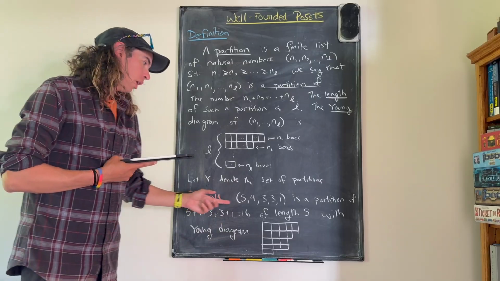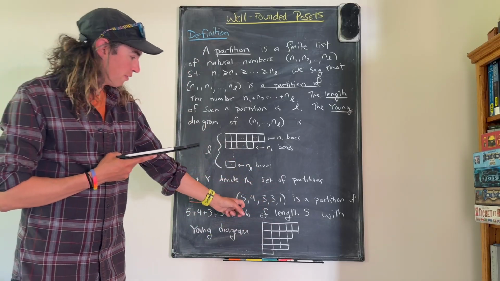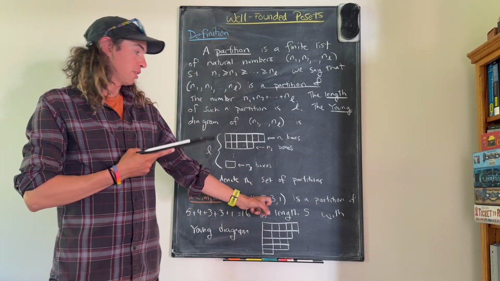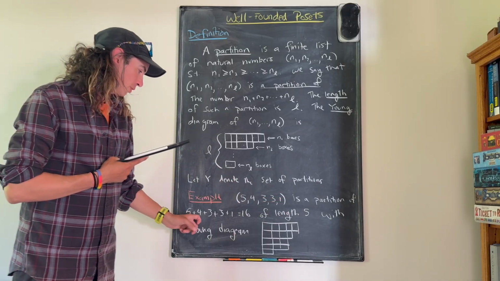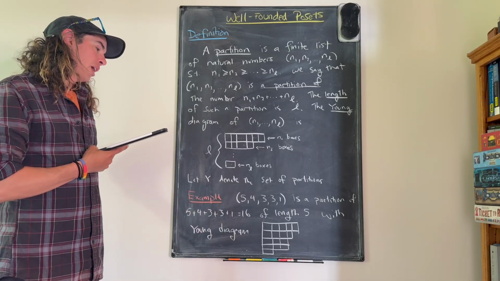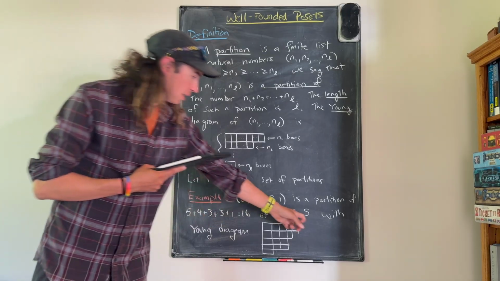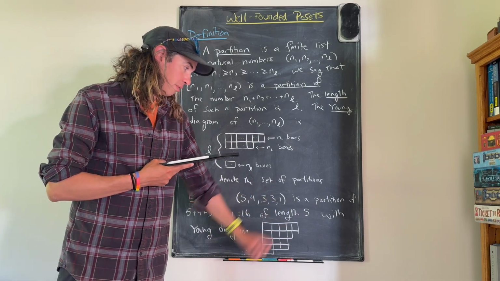So for example, 5, 4, 3, 3, 1, this is a partition because, right, 5 is bigger than 4, which is bigger than 3, which is bigger than or equal to 3, which is bigger than 1. And it's a partition of the number 5 plus 4 plus 3 plus 3 plus 1, which is hopefully 16. And it has length 5 because there are 5 numbers in this list. So 1, 2, 3, 4, 5.